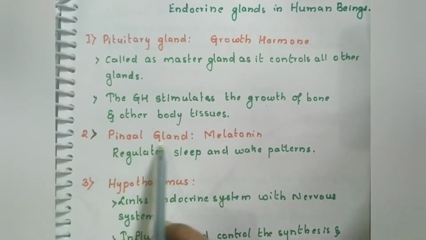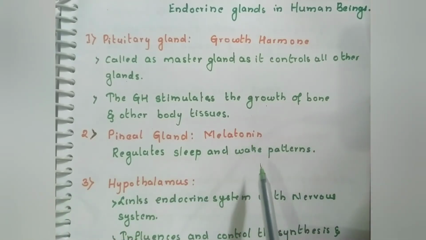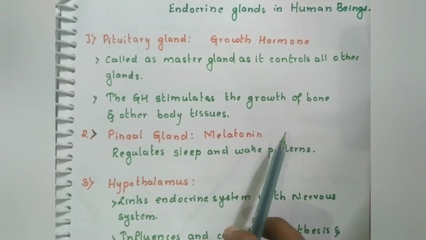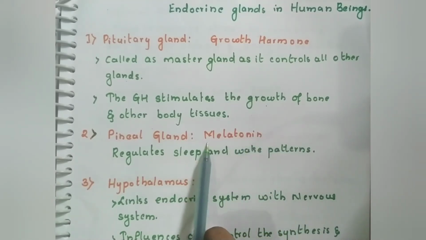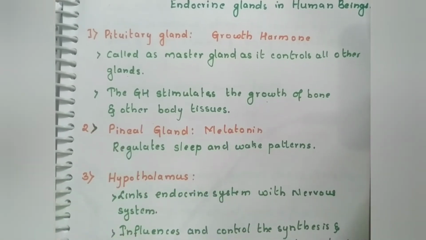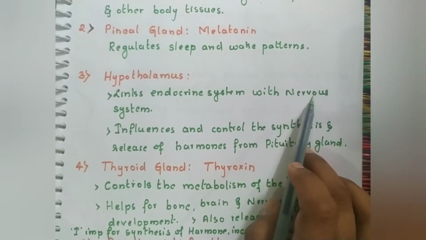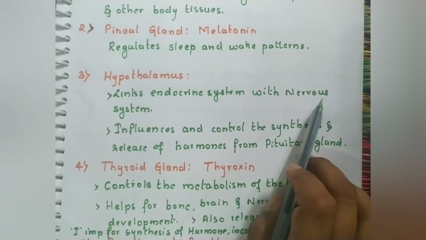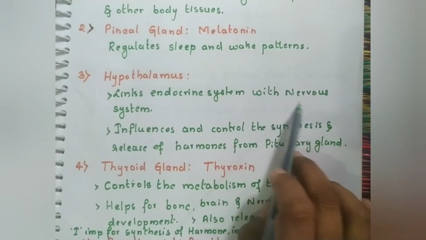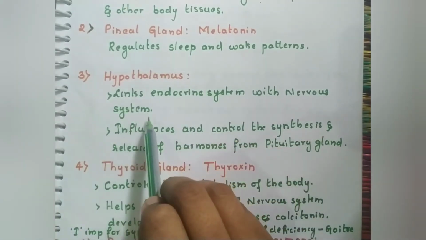Next is the pineal gland, which releases melatonin, which controls sleep and wake patterns. The sleep and wake cycles in the organism are controlled by the melatonin hormone released by the pineal gland. Next is the hypothalamus, which links the endocrine system and the nervous system. What did we study in the nervous system, children? We have studied that the brain, spinal cord and nerves are the components of the nervous system, whereas in the endocrine system we have studied hormones and the glands which release them.